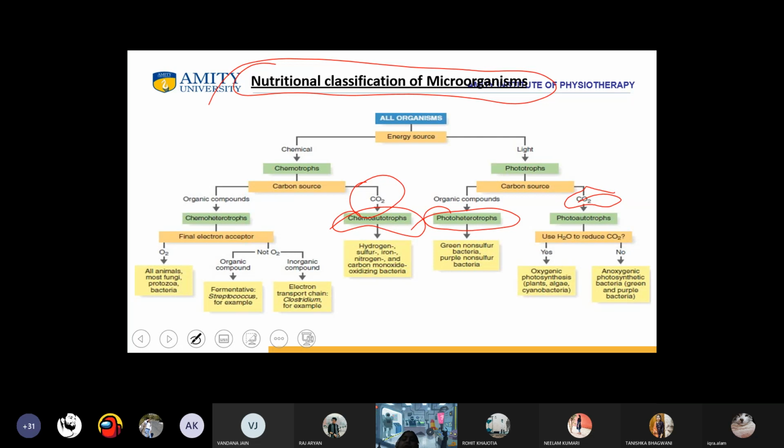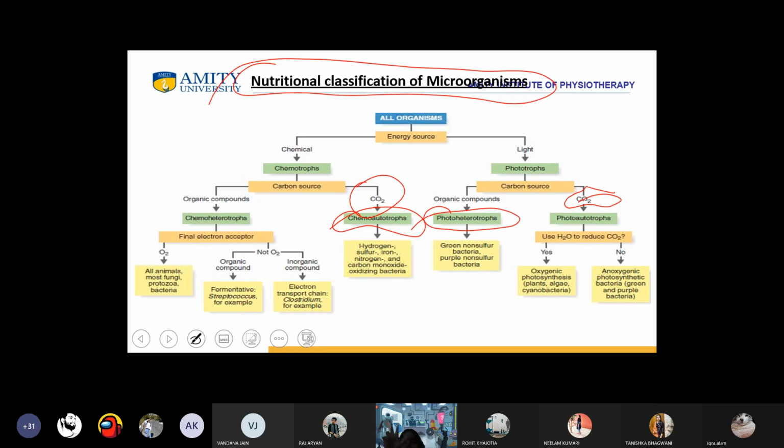They use water to reduce carbon dioxide. If they are using water to reduce carbon dioxide, then it is oxygenic photosynthesis, for example plants, algae and cyanobacteria. If they are not using water to reduce carbon dioxide, then it is anoxygenic photosynthetic bacteria, that is the green and the purple bacteria. Okay, so the nutritional classification of microorganisms is clear to all of you.